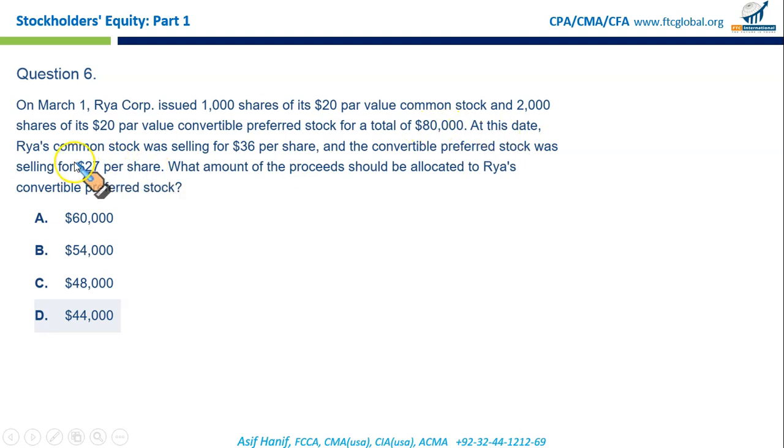So at this date, Raya common stock was selling for $36 per share and convertible preferred stock was selling for $27 per share. What amount of the proceeds should be allocated to Raya's convertible preferred stock? Let us do it for both. How do we allocate this amount between your preferred stock and common stock?